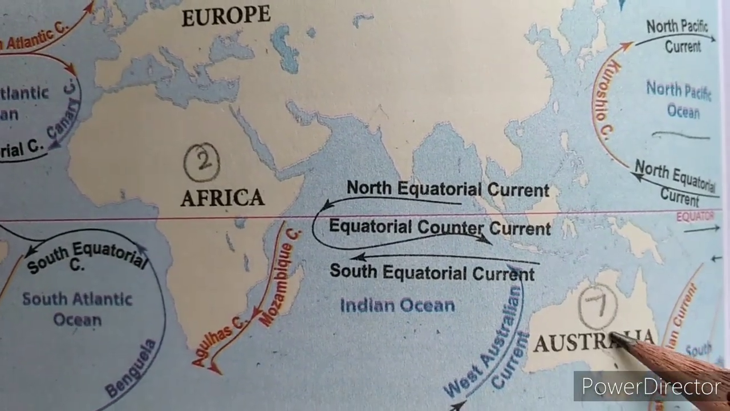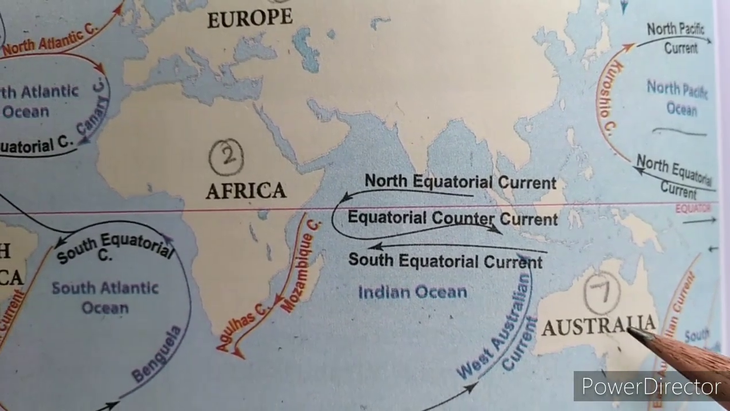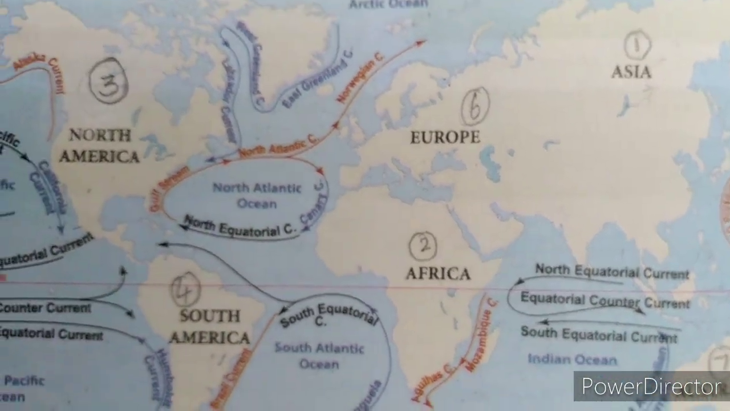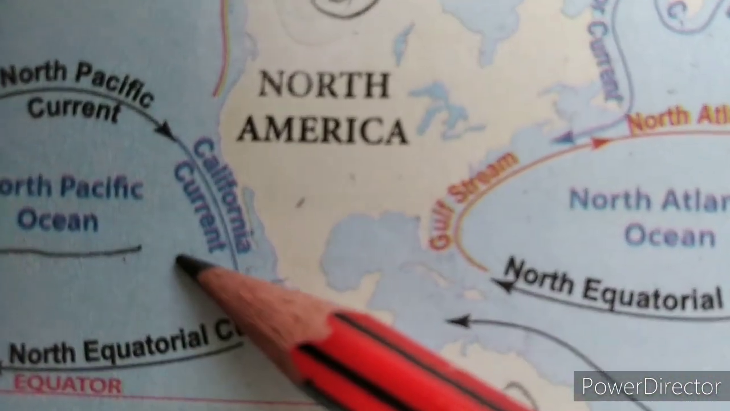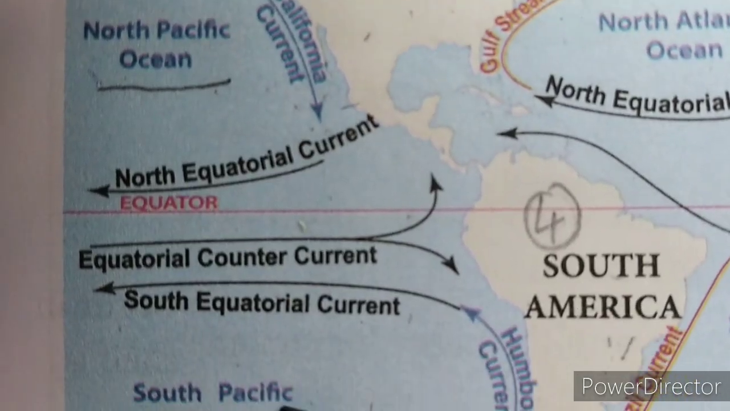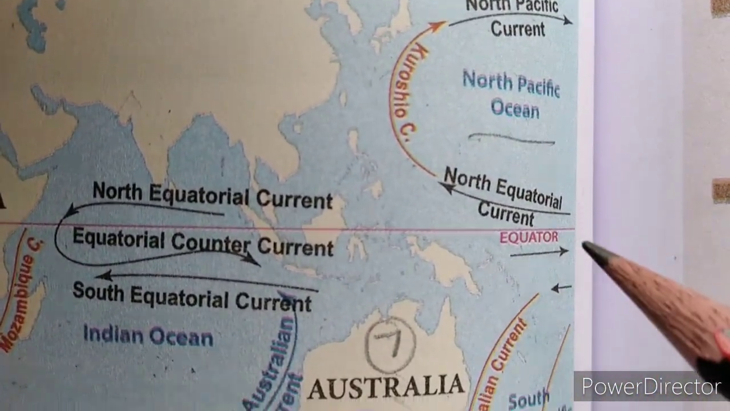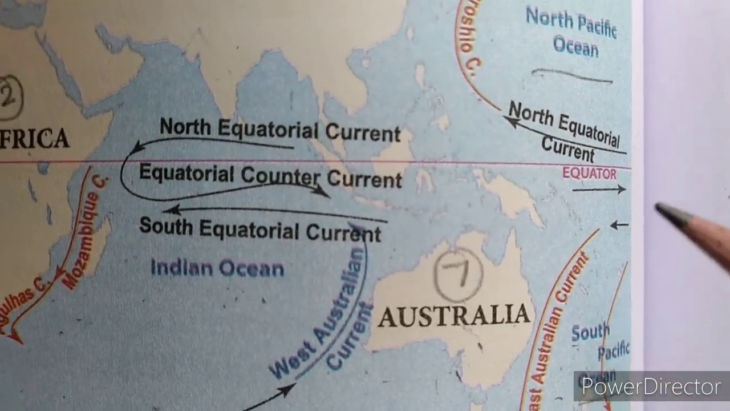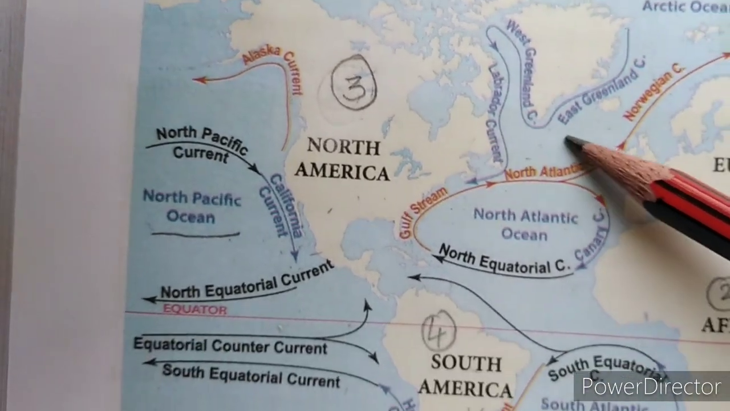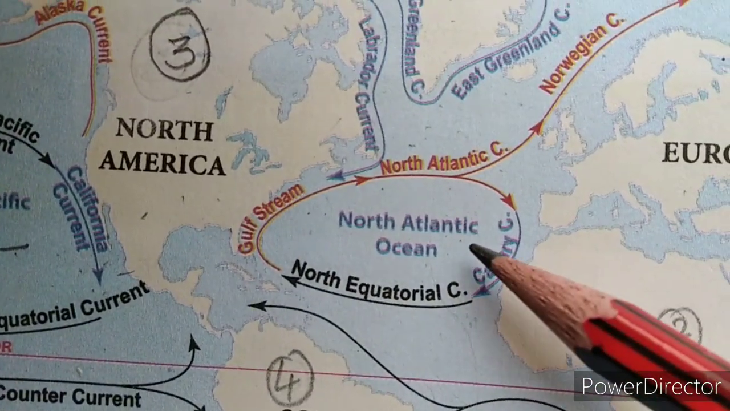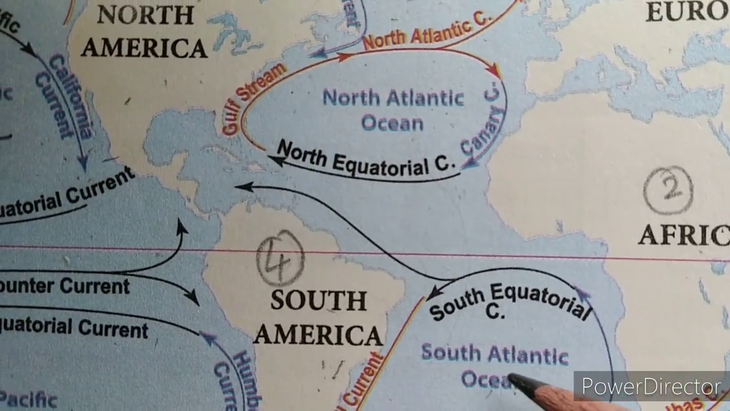How many oceans are there, children? There are 5 oceans. Name the 5 oceans. Pacific Ocean. This is North Pacific Ocean, South Pacific Ocean. Second one, Atlantic Ocean. This is North Atlantic Ocean, South Atlantic Ocean.